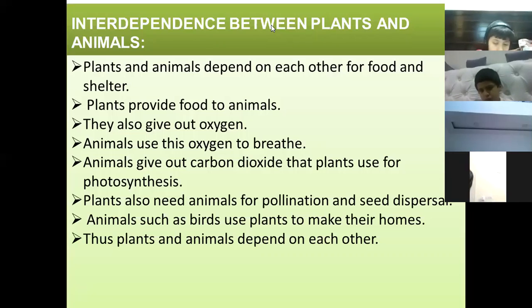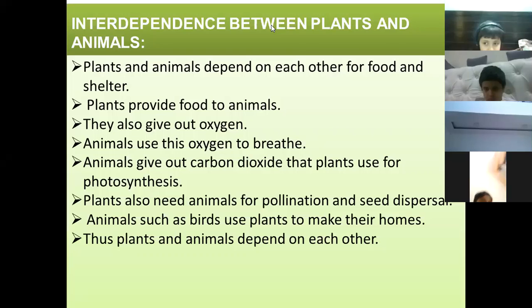The gas released by plants after photosynthesis is oxygen. And oxygen is very important for us to survive because we breathe. All animals and human beings breathe oxygen. Clear? Animals use this oxygen to breathe.